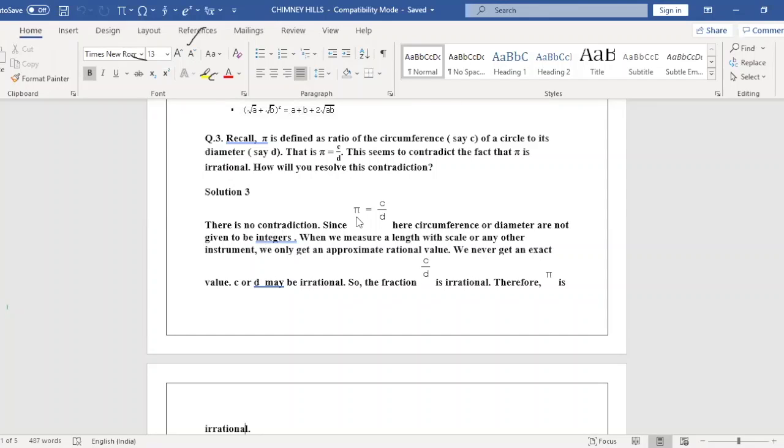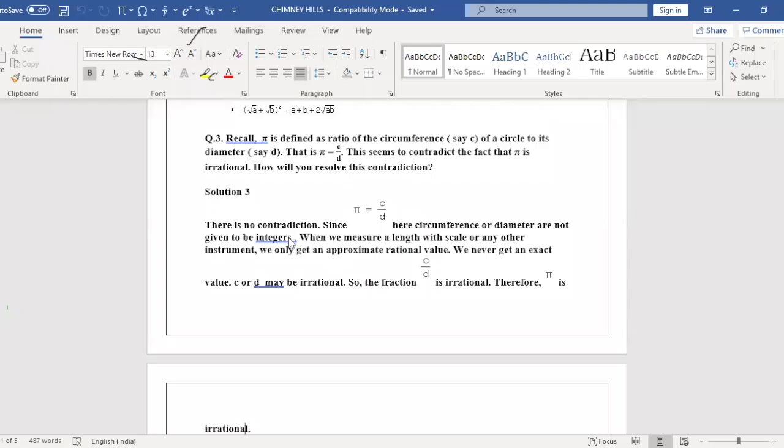So we know that pi is equal to C by D, that is, pi is equal to circumference divided by diameter. Here circumference and diameter are not given to be integers. Am I clear, children, here? Does anyone have doubt with the pi? How are we getting the pi value? Anyone have doubt how we are getting the pi value here?